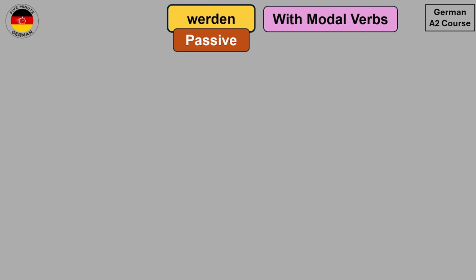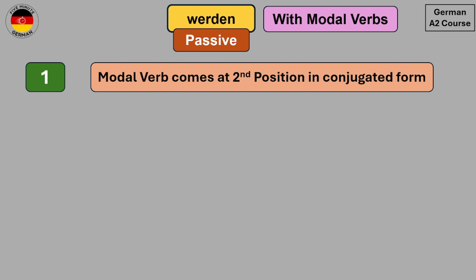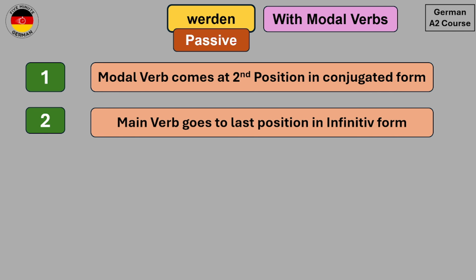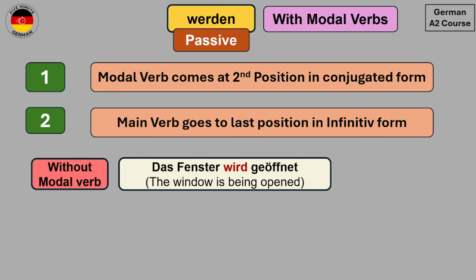Now whenever we use a modal verb in a sentence, then we know that the modal verb comes at second position in conjugated form and the main verb goes to the last position in infinitive form. So let's see what happens in case of passive. So a sentence in passive without a modal verb can be Das Fenster wird geöffnet. The window is being opened.